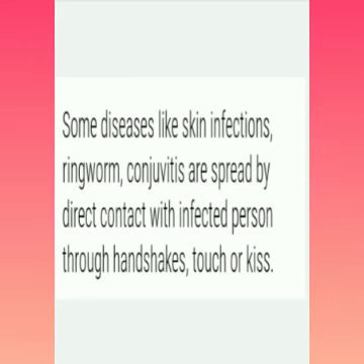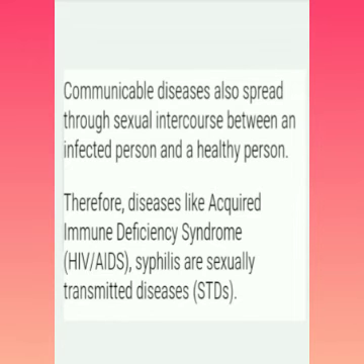Some diseases like skin infections, ringworm and conjunctivitis are spread by direct contact with an infected person through handshakes, touch or a kiss. Communicable disease can also spread through sexual intercourse between an infected person and a healthy person. So what is the full form of HIV and AIDS? Acquired immunodeficiency syndrome is the abbreviation of AIDS, and syphilis is a sexually transmitted disease.